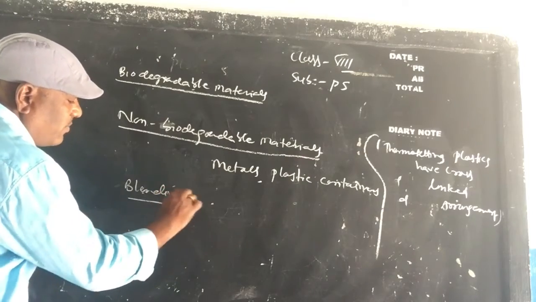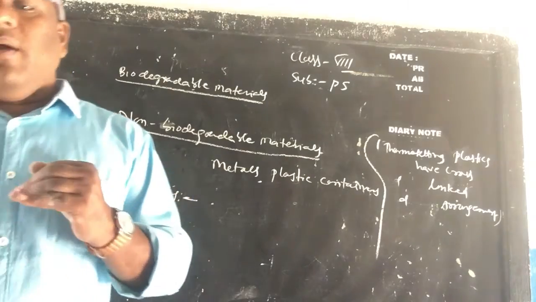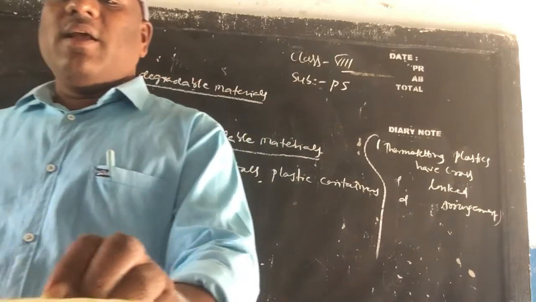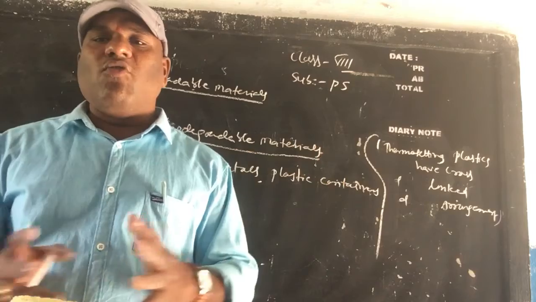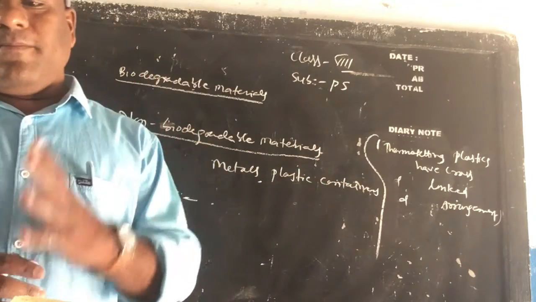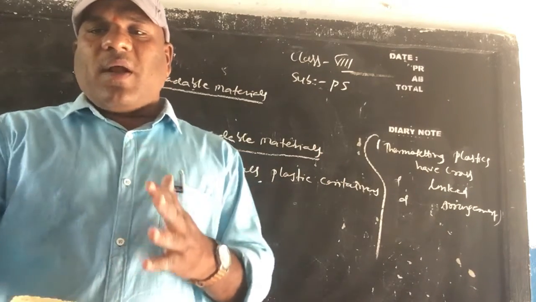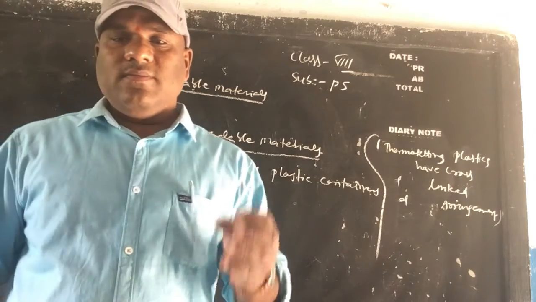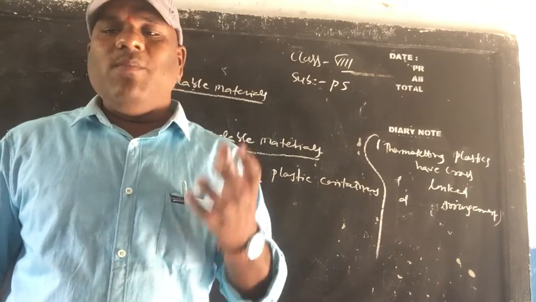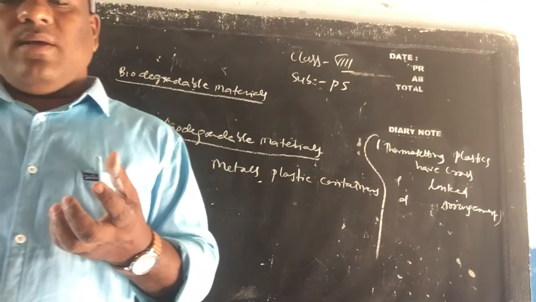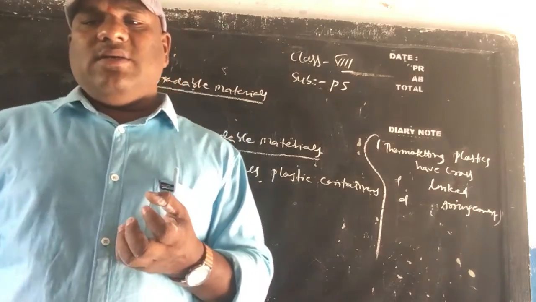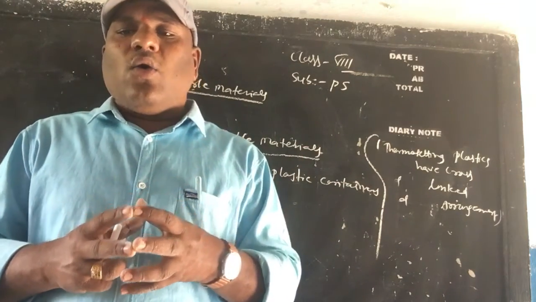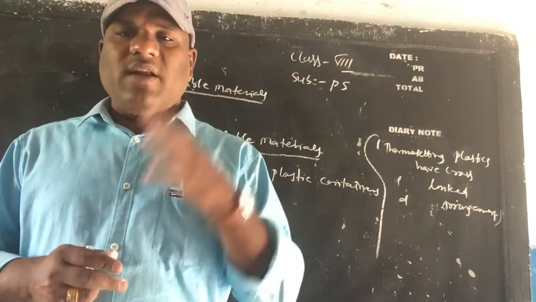So next is blending. What is called blending, children? What is the main use, the advantage of blending? Blending means the process of combining two or more fibers. For example, terylene and cotton blended together, known as terrycot, is used for making dress materials.